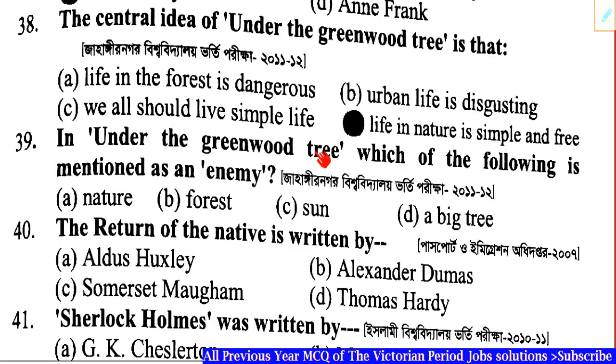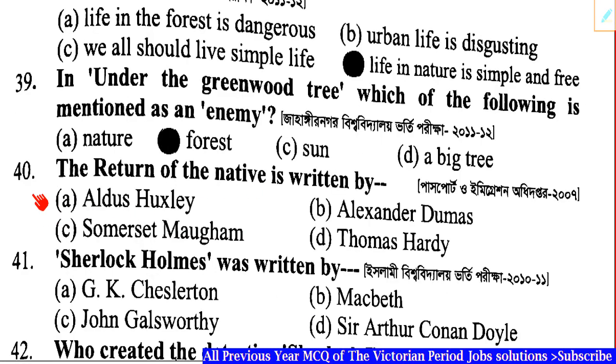Question number 39. In Under the Greenwood Tree, which of the following is mentioned as an enemy? Correct answer: Option B, forest. Question number 40. The Return of the Native is written by dash. Correct answer: Option D, Thomas Hardy.